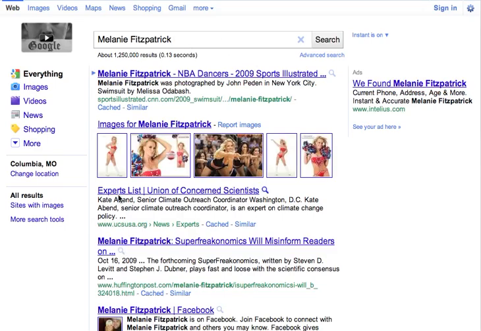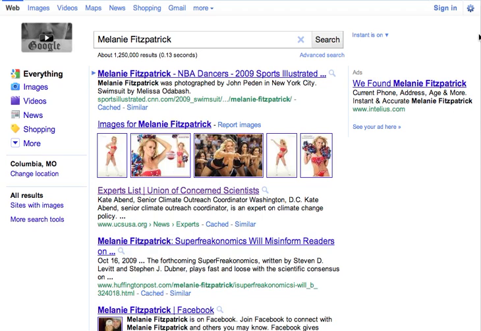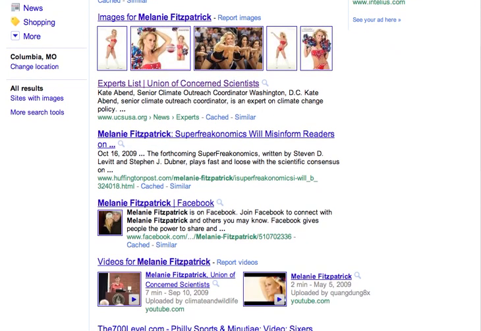Let's see. I could search for Melanie Fitzpatrick. Looks like I have a lot of them. And if I weed through everything, I can see she's on the expert list of the Union of Concerned Scientists. I can find out more information about her here. What else am I getting about her? Looks like she might have written another article about Super Freakonomics being misinforming.